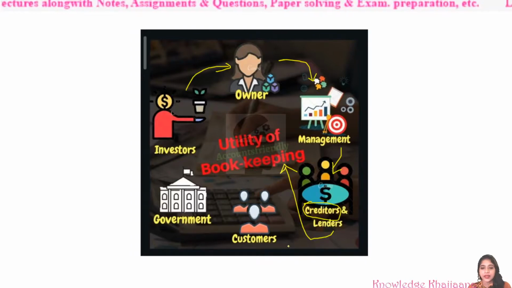Then customers, obviously, government, who are paying the tax, and investors. So these are the different entities, different factors towards whom the utility of bookkeeping is there.